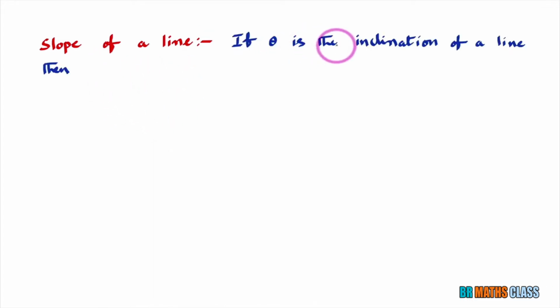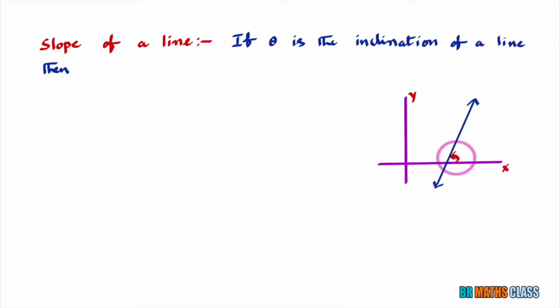If theta is the inclination of a line, you need to know what is inclination. What is inclination? Inclination is the angle made by a straight line with x-axis. You observe here, this is the angle theta. This is the angle made by the straight line with x-axis in positive direction. Positive direction means anti-clockwise direction.